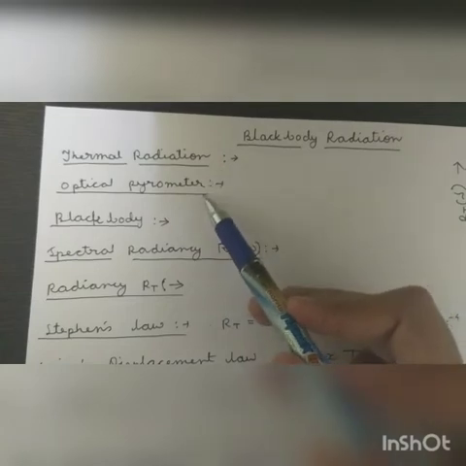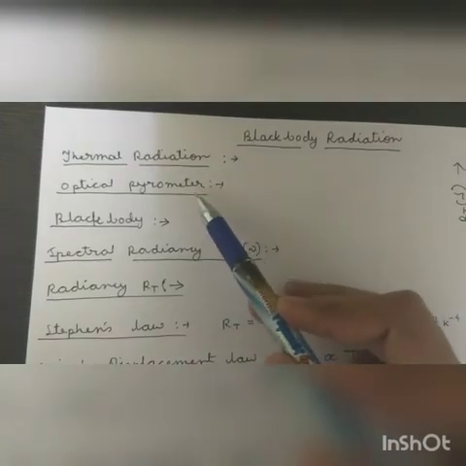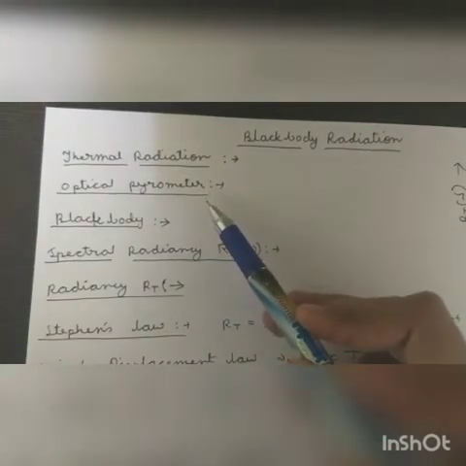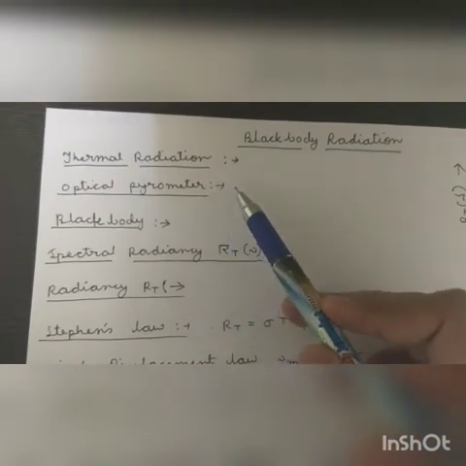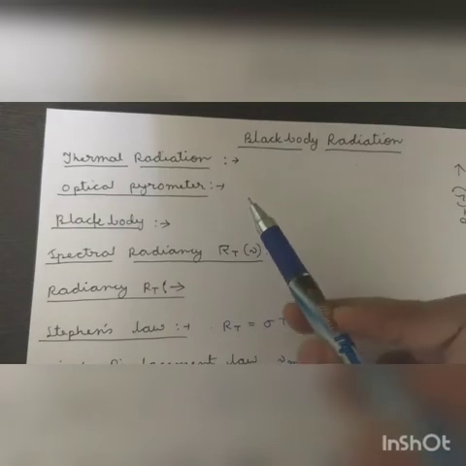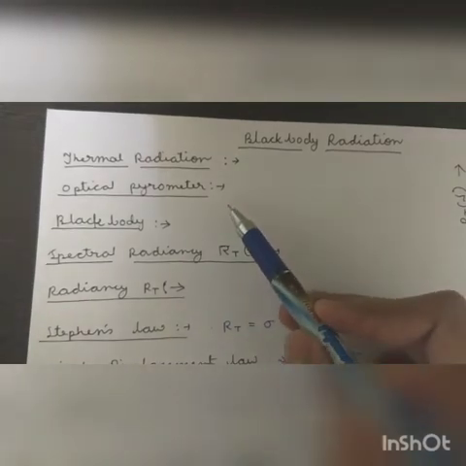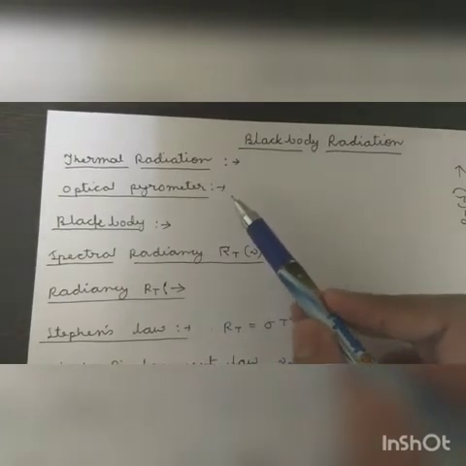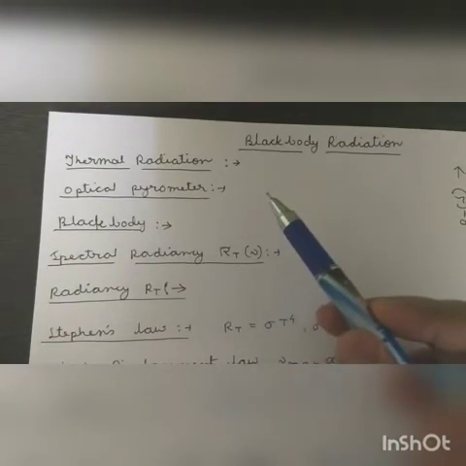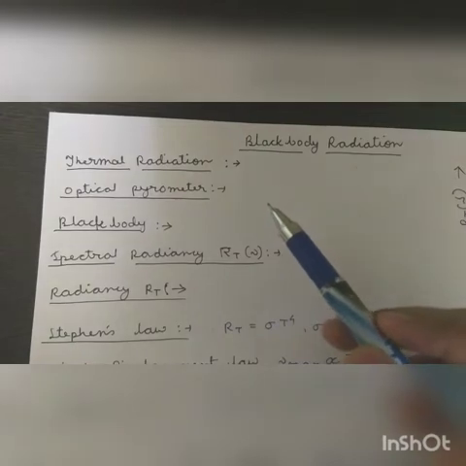Before that, we will see a device called the optical pyrometer. In practical life, if we burn something, it will turn red, then it will go to white. As it gets hotter and hotter, it changes its colors.